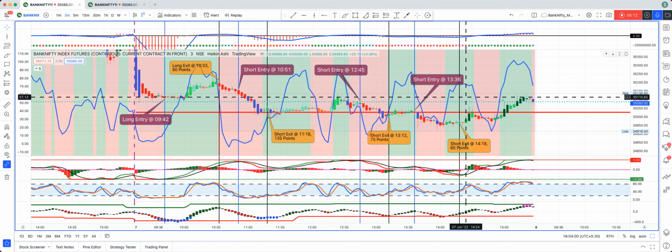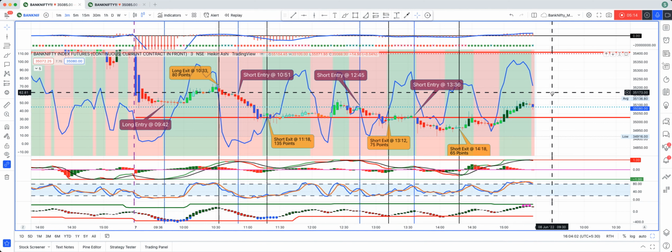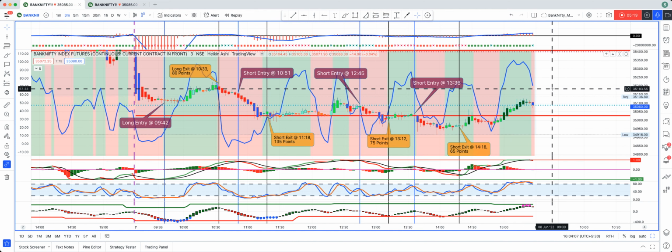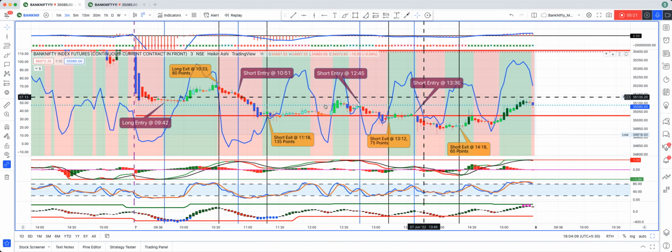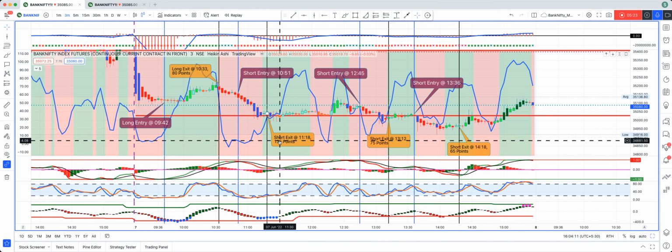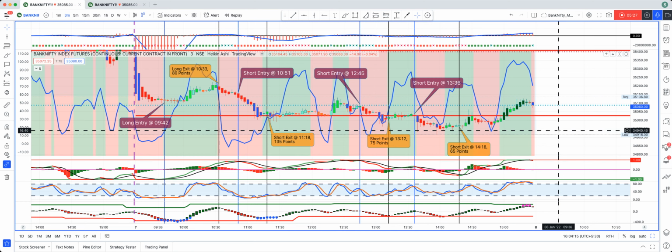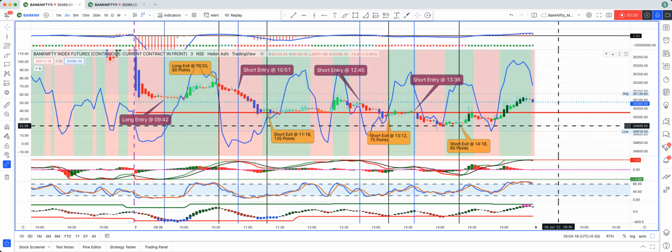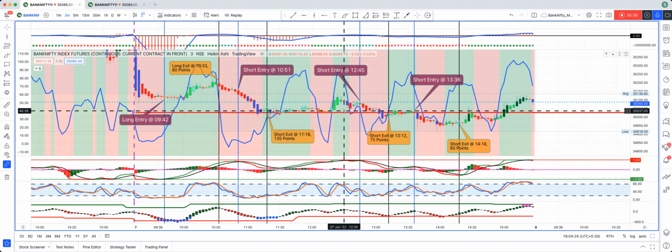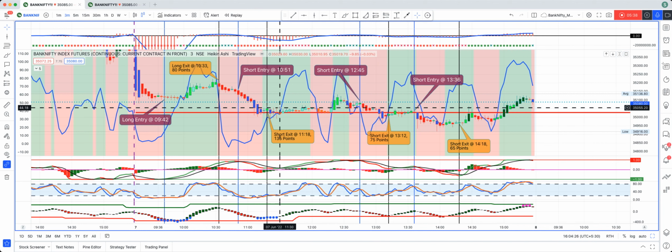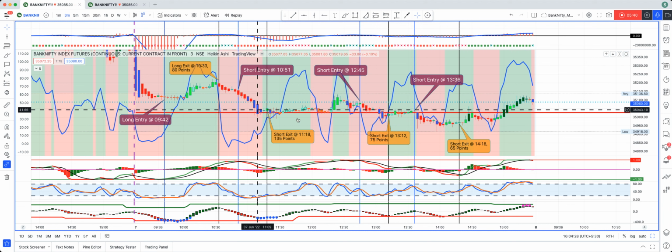So this is, in summary, all the trades that I've taken today. It gave a total of, let me count, 80, 215, 290, 355 points. 355 points for today. Hope this gives you some clarity in terms of my trades, and it helps you to understand how to initiate and exit a trade in this kind of setup.